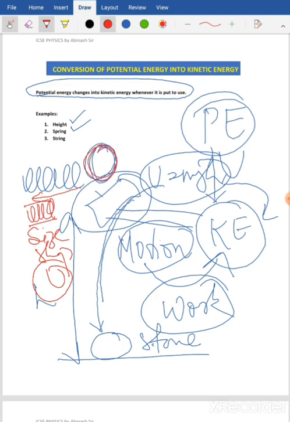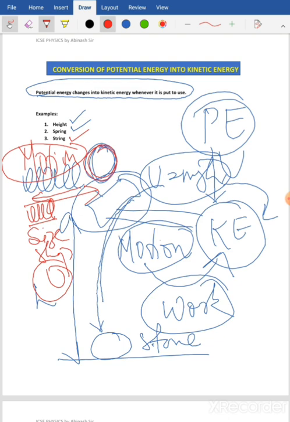But as soon as I leave it, what will happen? It will come back to its original shape, regain its shape, and expand. When it is expanding, it sets itself in motion. Whenever you have a body in motion, it has kinetic energy. So here the spring is doing the work by converting the potential energy stored in it during its compressed stage into kinetic energy when it is released. All right, clear?